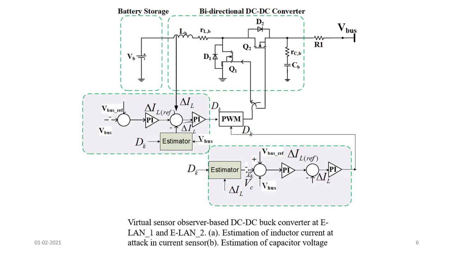This voltage we compare with the actual bus voltage, then give it to the PI, and then generate the duty. So this is how, even if an attack is launched on the voltage sensor, or on the current sensor, we can easily identify the attack.